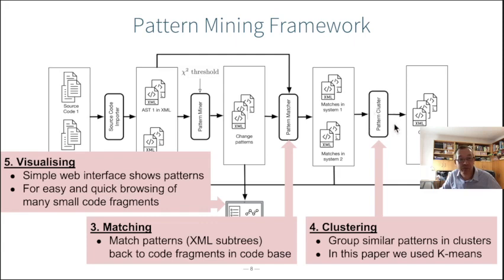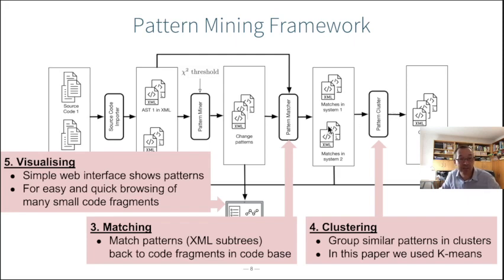We also have a clustering step because we find quite a lot of relatively fine-grained patterns, and some of the patterns are quite similar to each other up to some small details. We try to cluster patterns that are very similar together. They're similar often in the sense that the matches they have are quite similar. The clustering algorithm we used in this experiment was a simple k-means clustering. We forced the algorithm to produce only 30 clusters. Why 30? That was determined experimentally as giving relatively good results.